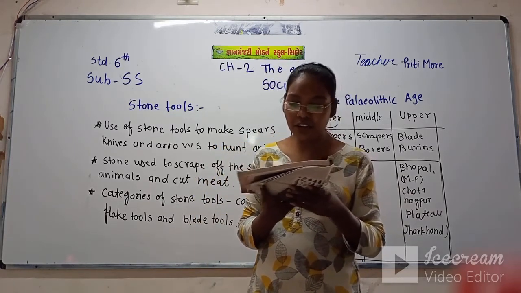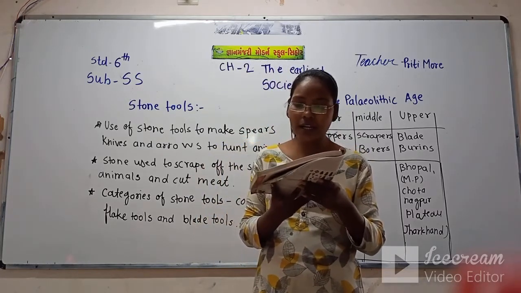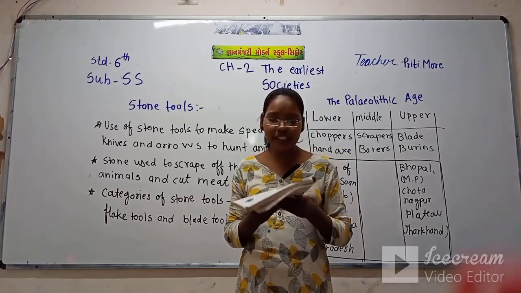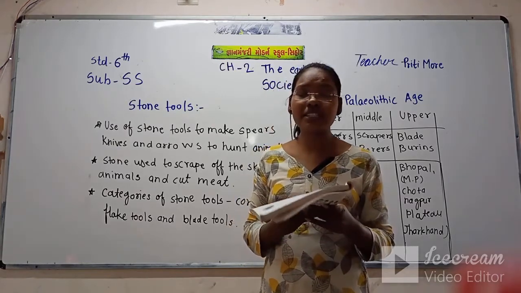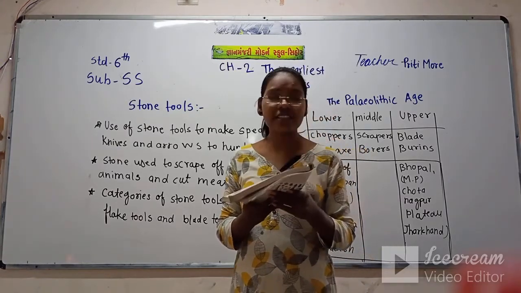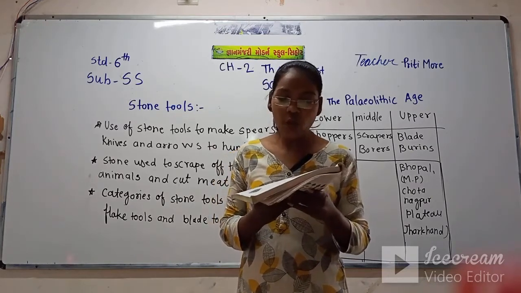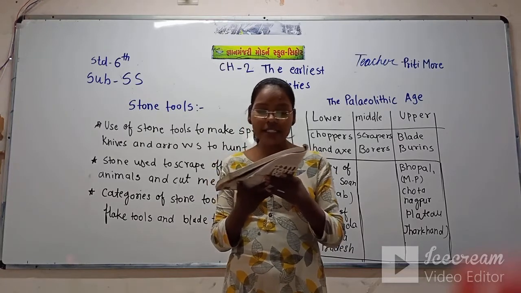The Paleolithic Age began roughly around 2 million years ago and ended about 12,000 years ago. That means this age, the Paleolithic Age, started about 2 million years ago and ended about 12,000 years ago.